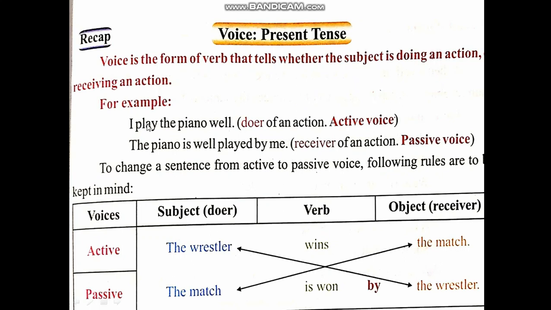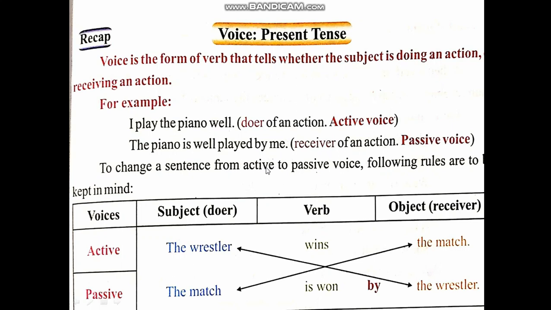Play is verb, that is action word, and piano is object. Here we find that I is doing something, that means it's active voice. And look at the change: the piano is well played by me. Here we see that something is received by the subject, it means it's passive voice.